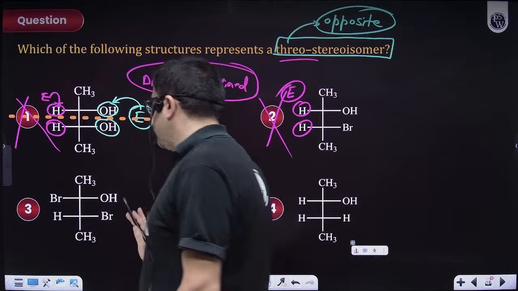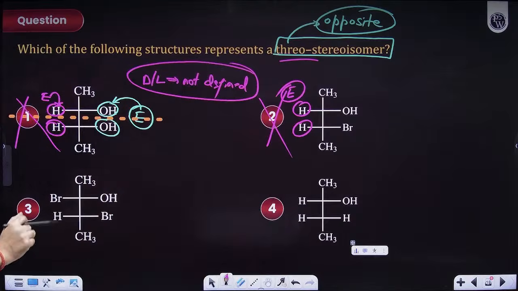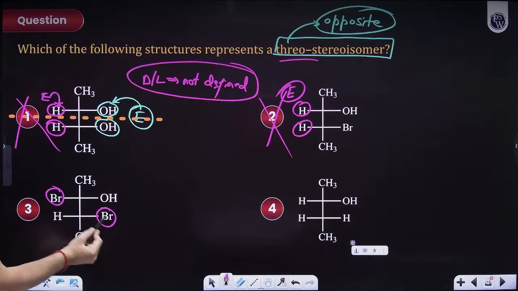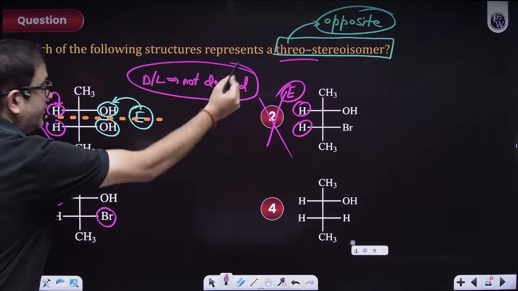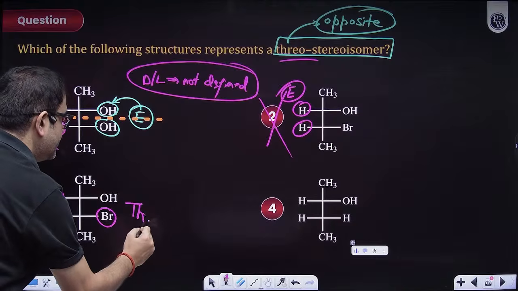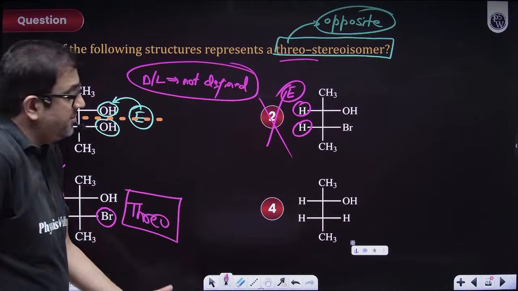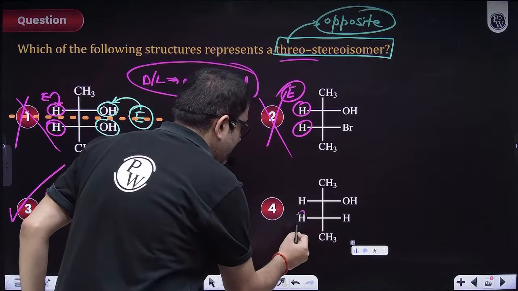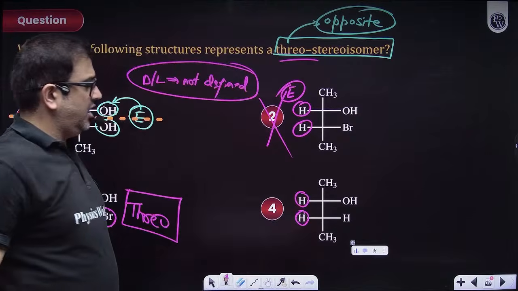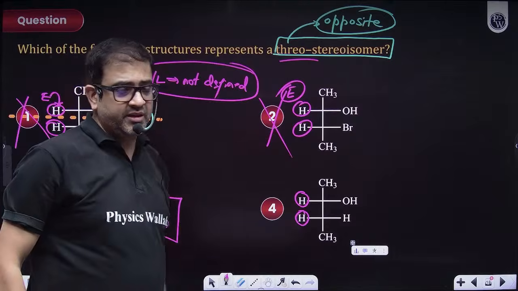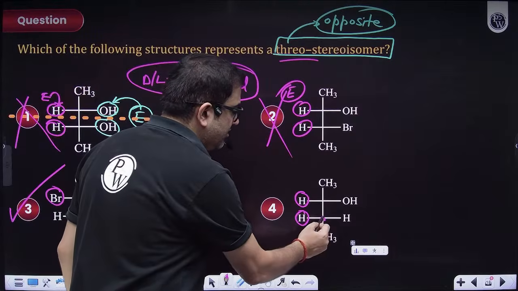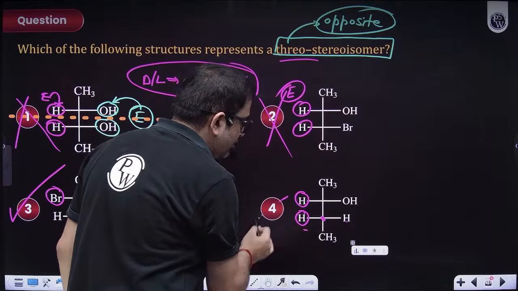You can at least find some group which is opposite. Sir, we find bromine opposite. Because bromine is on the opposite side, we can definitely say, sir, this is a threo isomer. Answer, sir, but maybe multiple correct, sir. No, sir. Nothing can be said, sir, because this is not chiral, sir. Two hydrogens, sir.